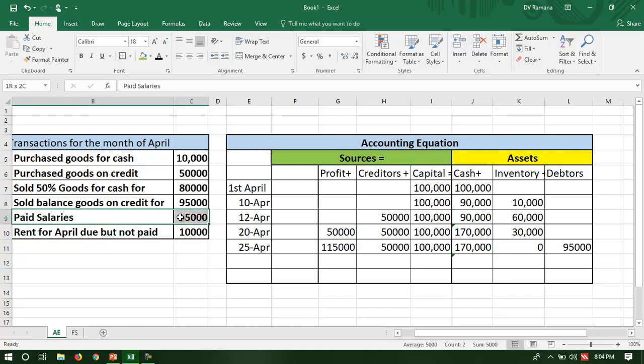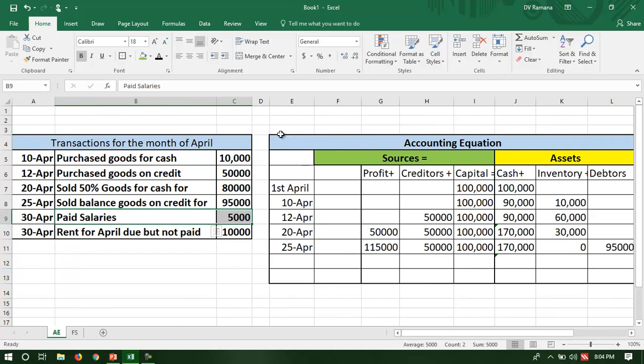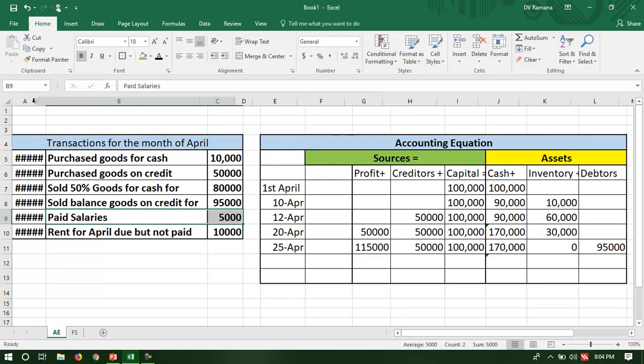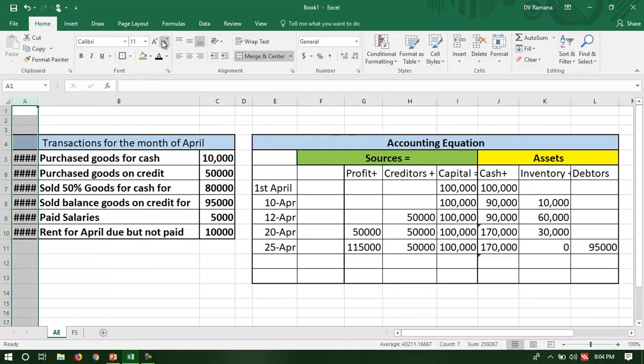Now you see the salary paid. This is an expense for the month of April, and because it's an expense for the month of April, the company has to recognize it. And did the company pay cash? Yes. So therefore cash comes down.